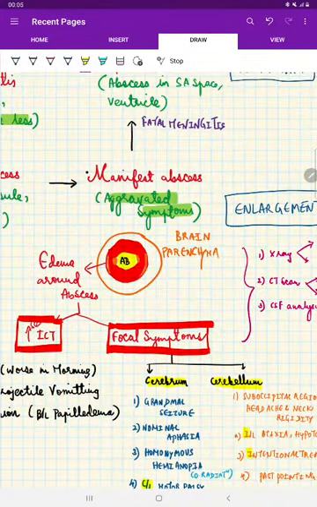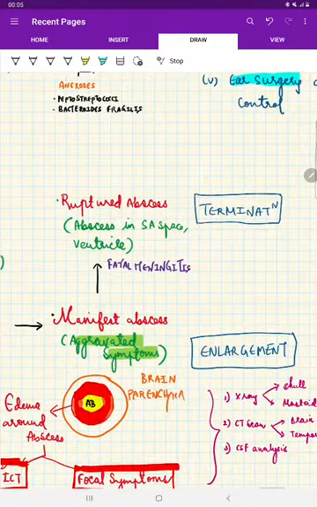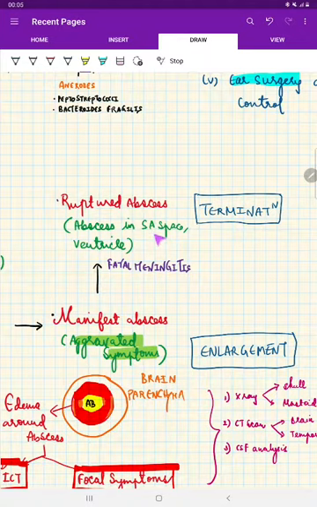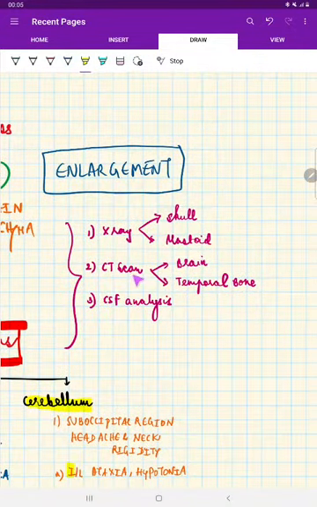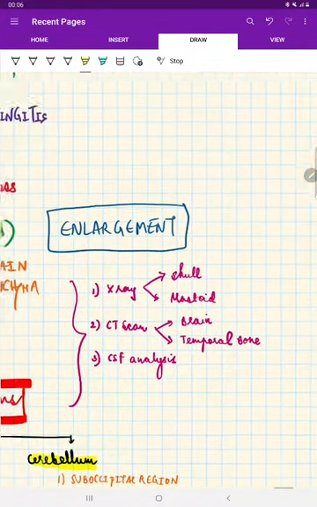Now, this phase signifies there is enlargement of the abscess. Apart from that, what can happen is rupture of the abscess. This ruptured abscess can spread into the subarachnoid space and the ventricle. This causes fatal meningitis. To investigate, simple: do an X-ray, CT scan, and CSF analysis. CSF analysis shows inflammatory cells. In X-ray, skull and mastoid; CT of the brain and temporal bone. We can see the mastoid and temporal bone to rule out whether the pathology is present in the mastoid or temporal bone, and whether it has spread to the brain. CT brain shows whether the abscess is present or not.